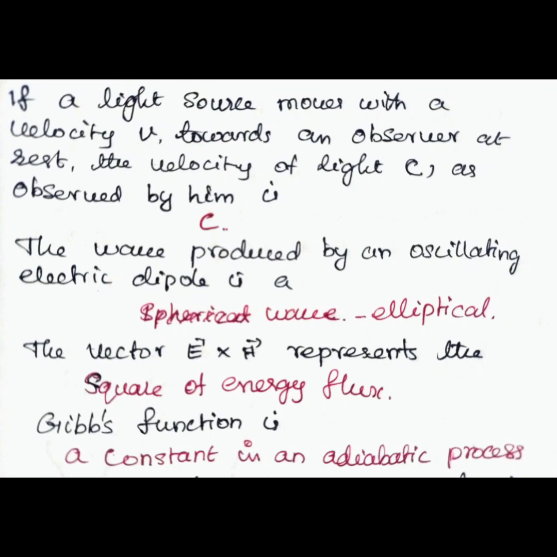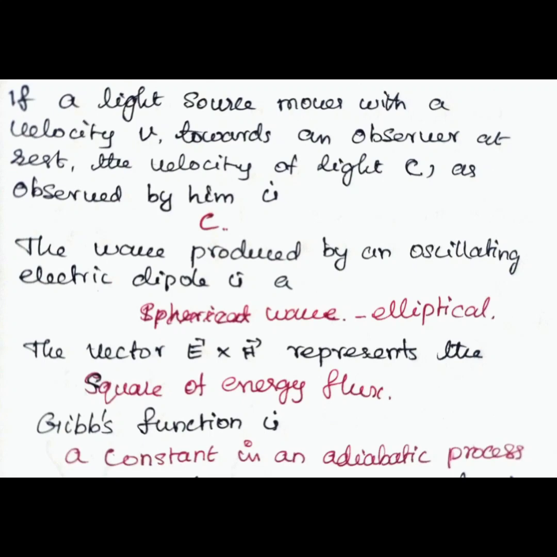Answer: c. If a light source moves with a velocity v towards an observer at rest, the velocity of light c as observed by him is c.